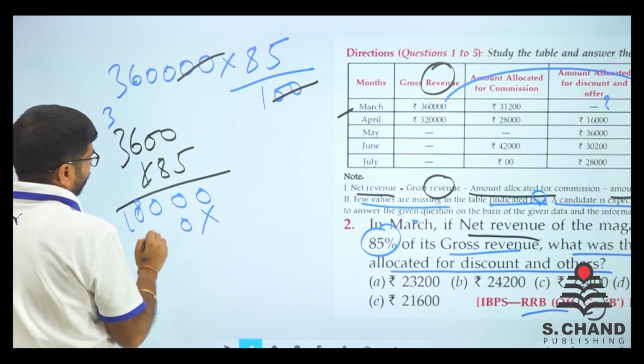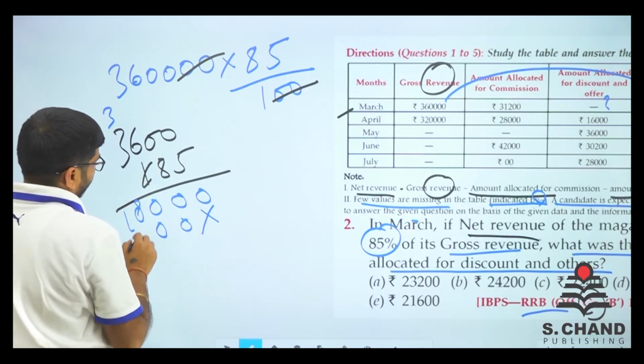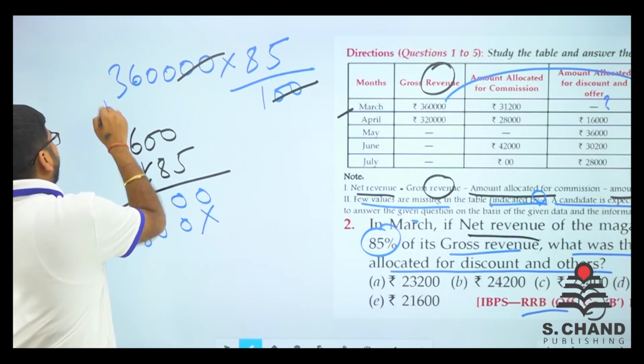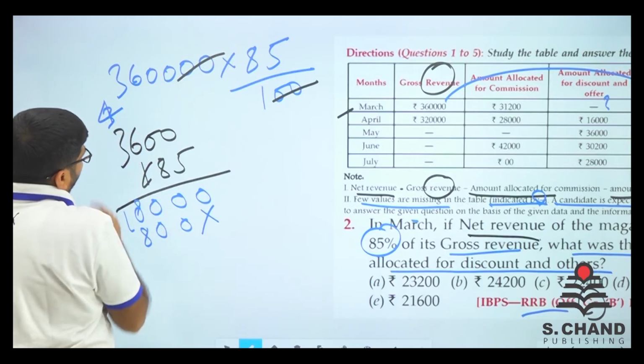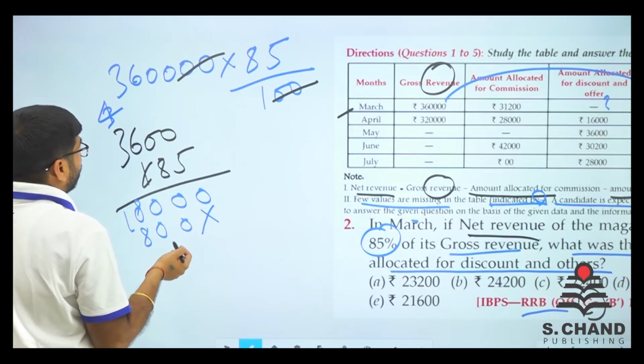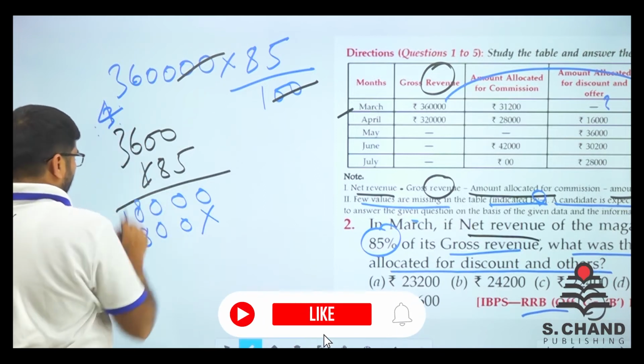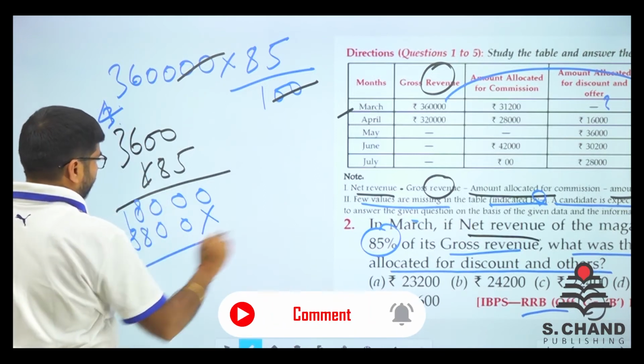Now 0, 0, 0, leave it. Now 8 into 6, 48, we have 4 here. Now 8 into 3 is 24, 25, 26, 27, 28. So we have 28 here, right?